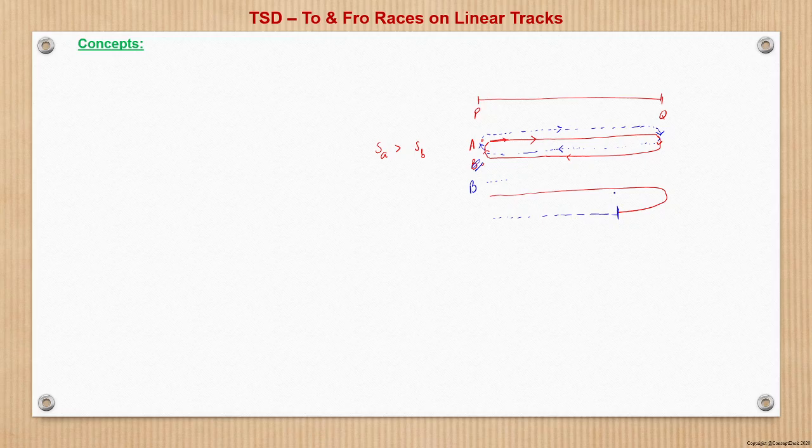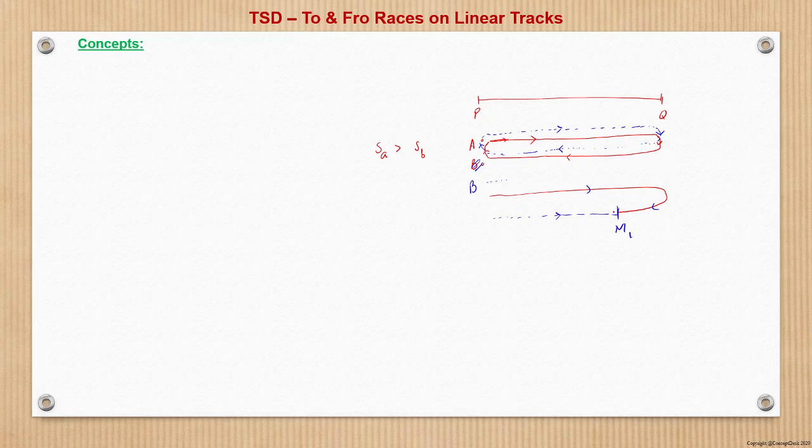The first meeting happens because A is faster, so A runs from P to Q, then turns back. While returning, A meets B at this point. Let this point be M, the first meeting point, meeting one.